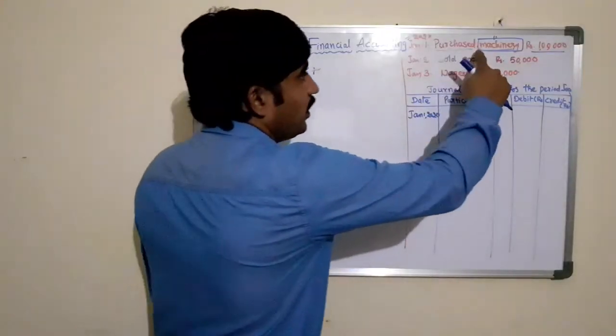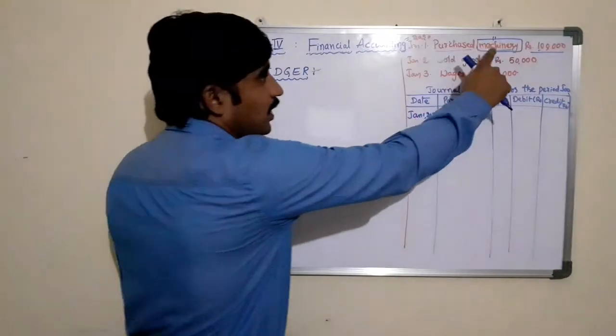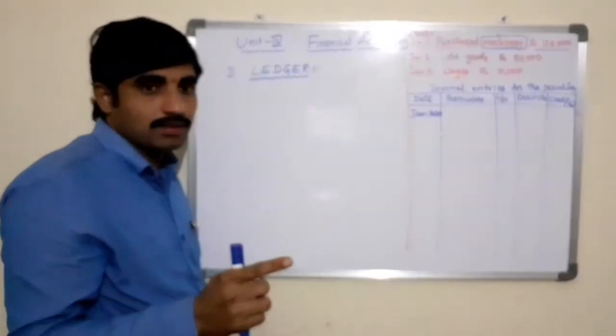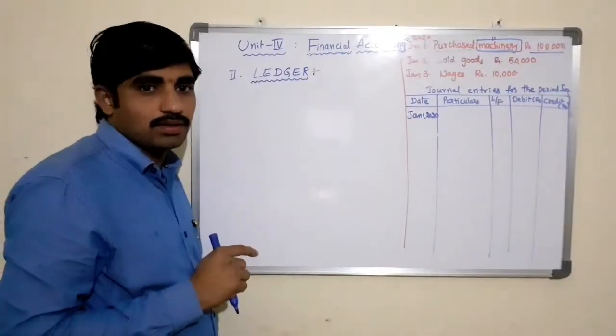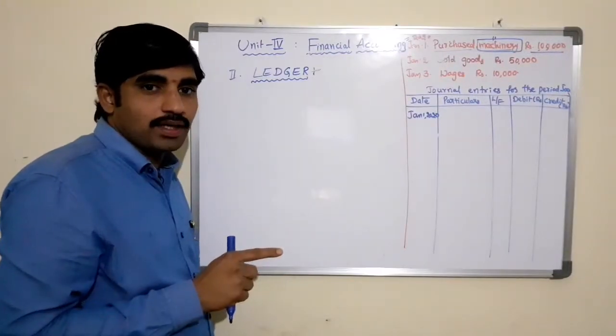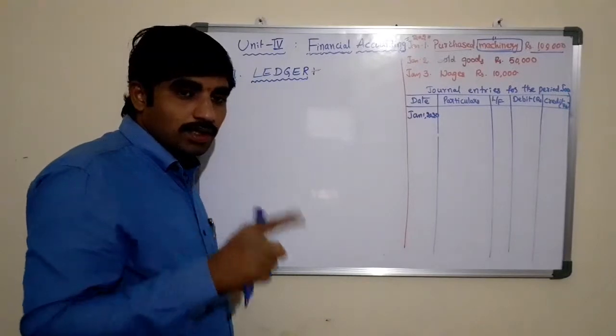So here we are purchasing machinery for rupees 1 lakh. Machinery is an asset. Therefore, asset is relating to the real account. Then what is the rule of real account? The rule of real account is debit what comes in, credit what goes out. That is the rule of real account.